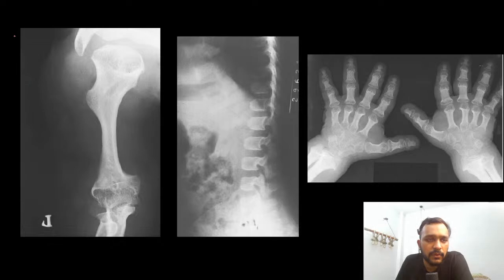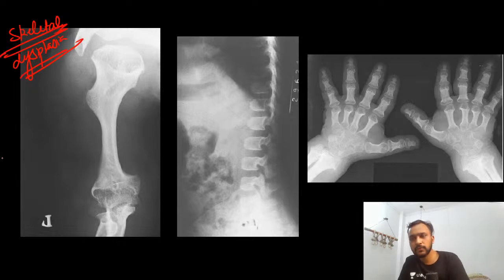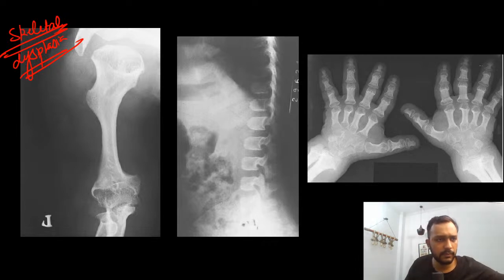Now guys, moving on to a few images from the section of skeletal dysplasias. Okay, very good Abhishek. So guys, what are we able to see in these images?